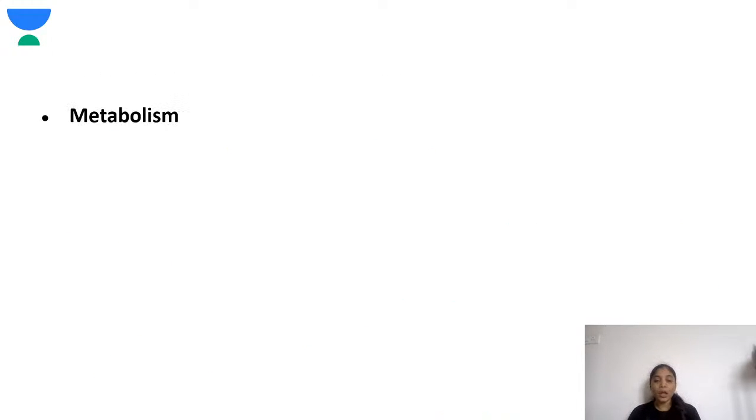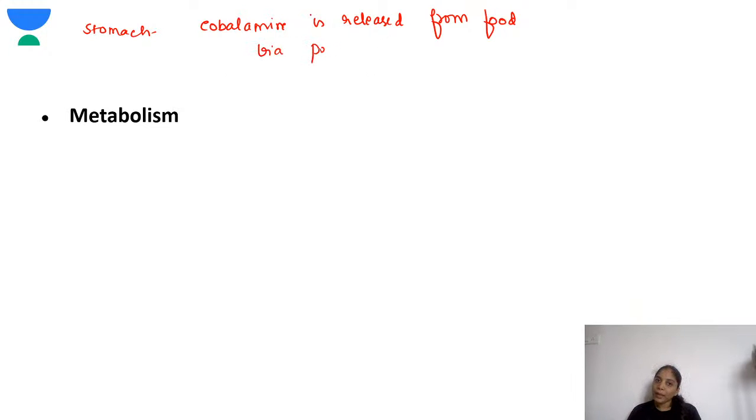Okay, so now coming to the metabolism. This is very interesting, and a lot of questions might come from the metabolism. So now we'll start from the beginning. First, you eat food, and cobalamin is released from the food proteins in the stomach. So in the stomach, the cobalamin is released from the food because of peptic digestion.